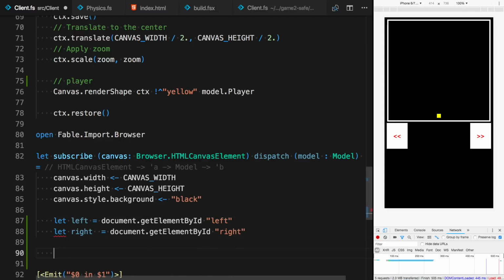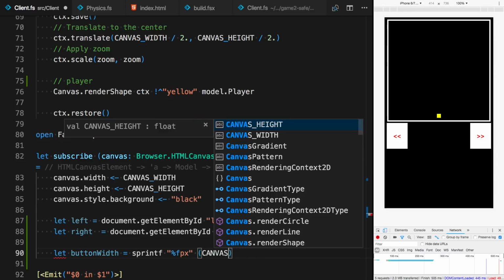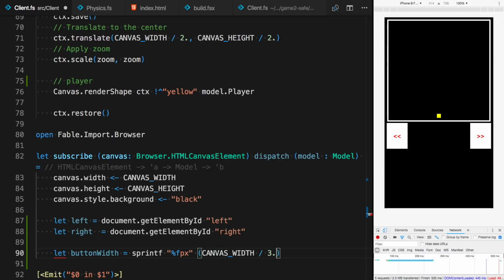First thing I want to do is to make them a bit wider, because depending on your screen size, I want to make it dynamic. So I'll compute a button width property, which will be a float in pixels, and that will be the canvas width divided by 3.